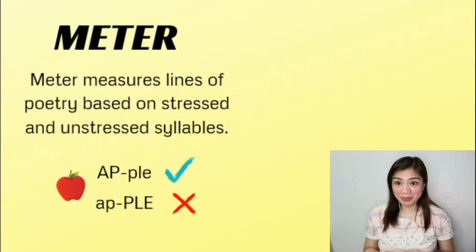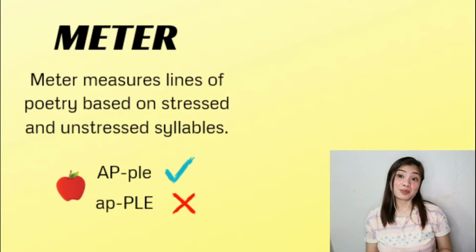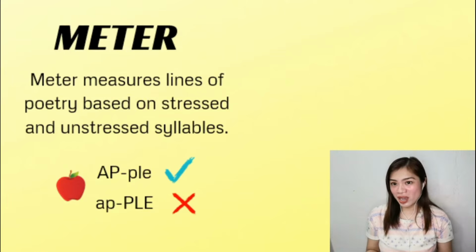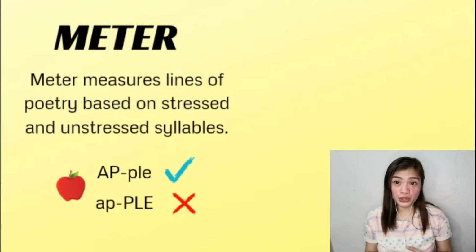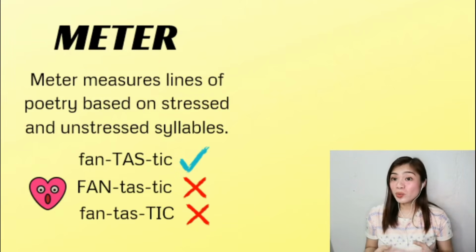So what do we mean by meter? Meter measures lines of poetry based on stressed and unstressed syllables. I'll explain. When we speak, we put the stress on a certain part of each word. For example, take the words apple and fantastic. When we say the word apple, we stress the first syllable, the ap part. We say apple, not apple. When we say the word fantastic, we stress the second syllable. We say fantastic, not fantastic or fantastic.